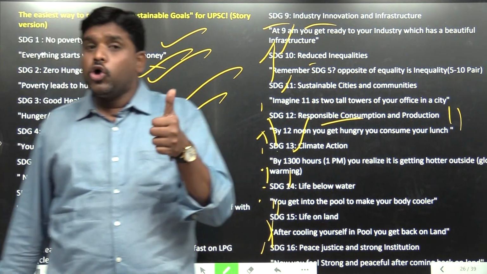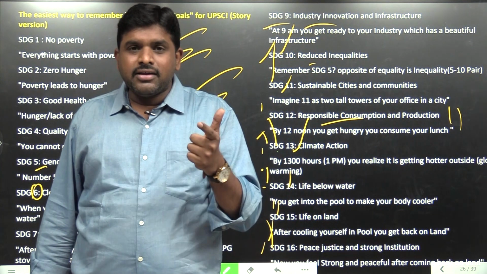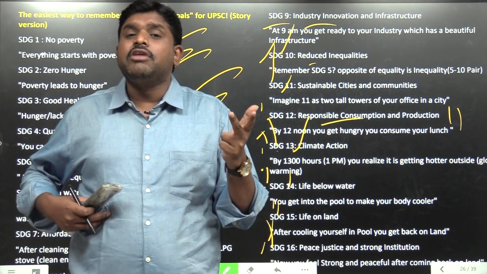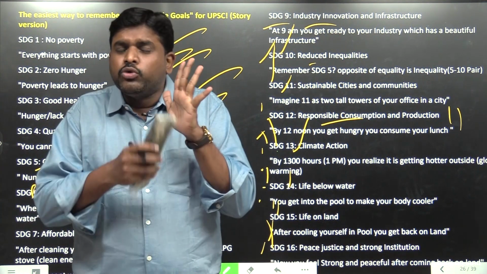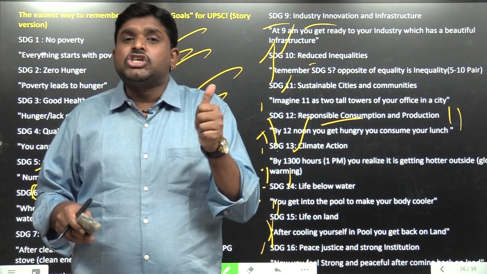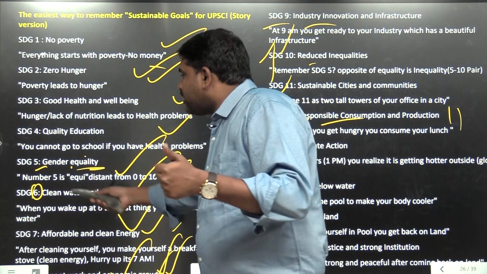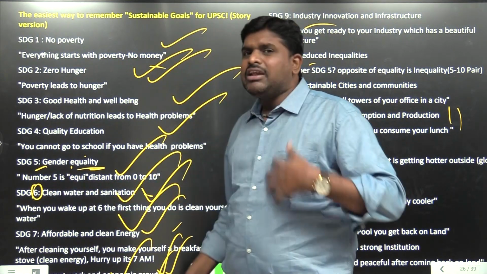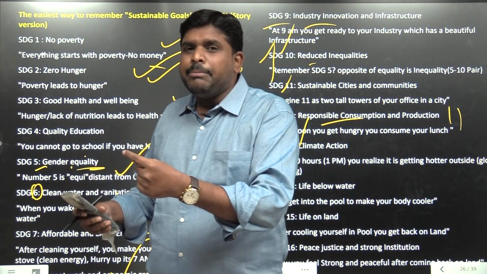Again, I am telling you. First, poverty. Next, hunger. When I am hungry, third, my health will be weak. When my health is weak, I cannot study. Fourth, education. Fifth, from 1 to 10, fifth is the middle: gender inequalities. 6 o'clock in the morning, I will get up. From here, time you have to remember. I will clean my body, clean water. 7 o'clock, clean energy, LPG stove.